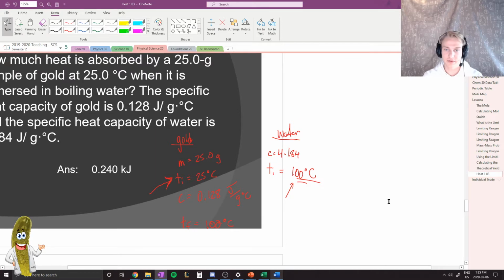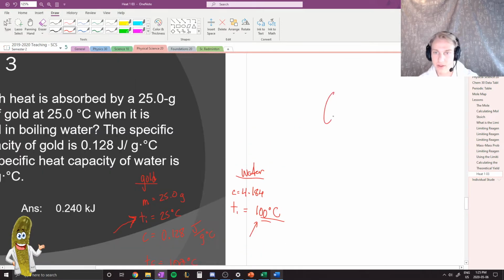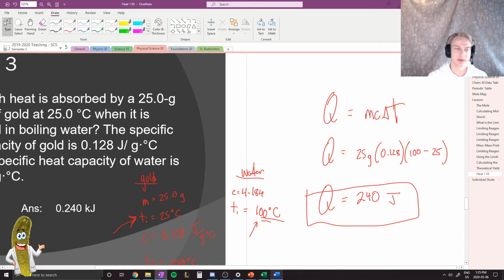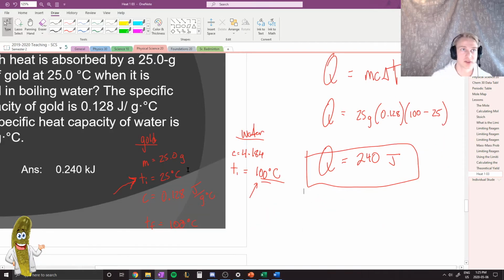And then solving for this, I would have Q is equal to mc delta T. In this case, the mass was the gold, so that was 25 grams. C was 0.128. And T in this case, we said it would raise up to 100 degrees Celsius. So 100 would be our final temperature, 25 would be our initial temperature, and we'd end up with an answer of 240 joules. And that is the exact same thing as 0.240 kilojoules. Those are the exact same thing there.